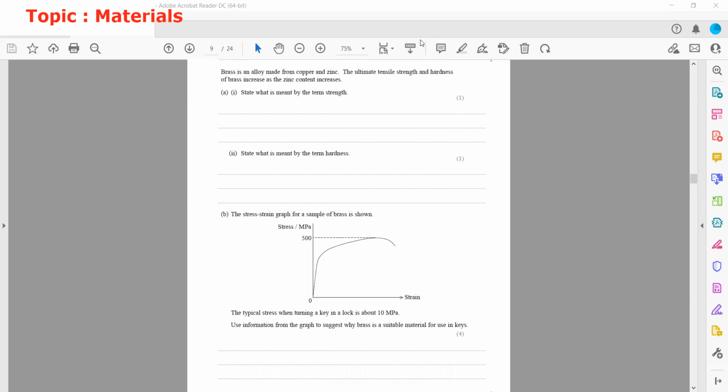What is meant by the term strength? How do we define the term strength? Strength is basically how much force is needed to break the object, that refers to strength. Or you can also say the stress required to break the object.